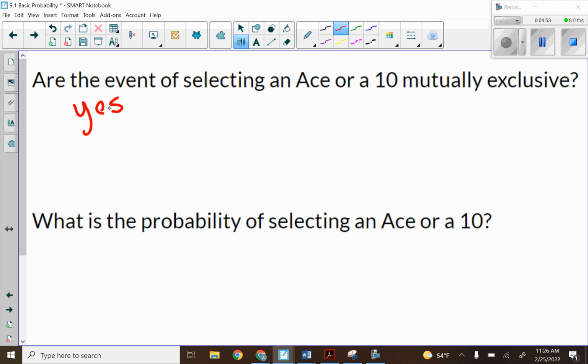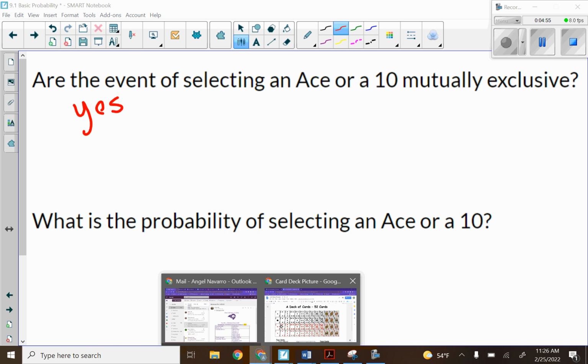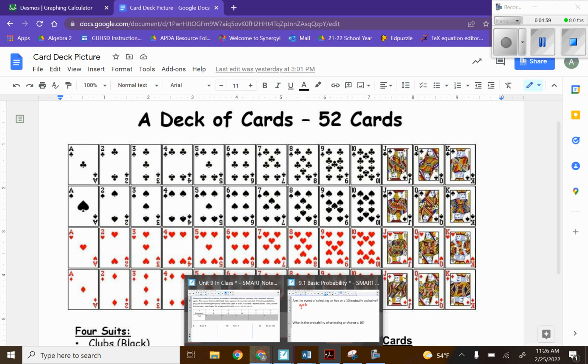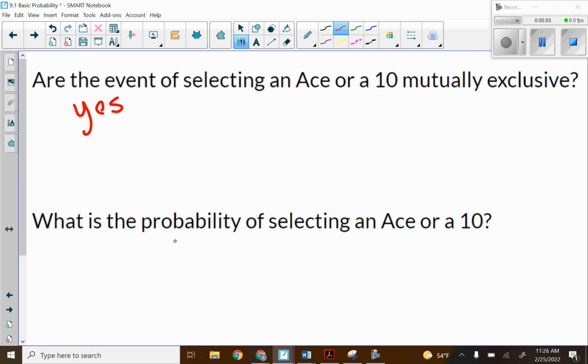So the probability of selecting an ace, if I go back, there's 1, 2, 3, 4 out of 52 aces, plus the probability of a 10 is 4 out of 52, which is 8 out of 52, and that reduces to 2 out of 13.